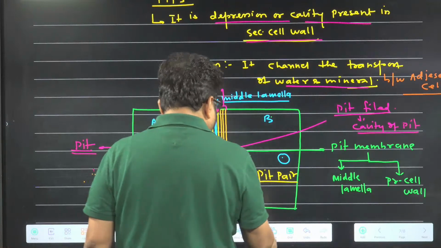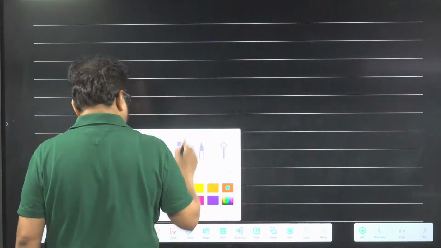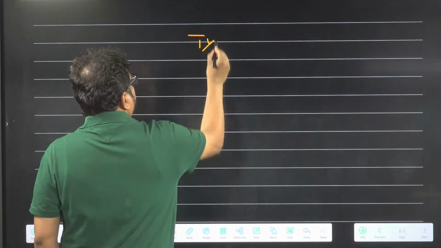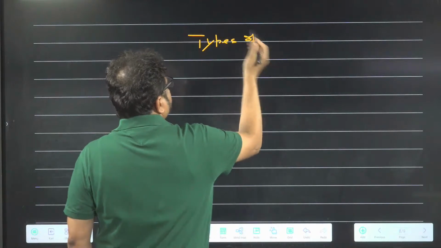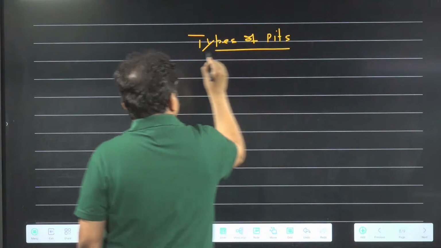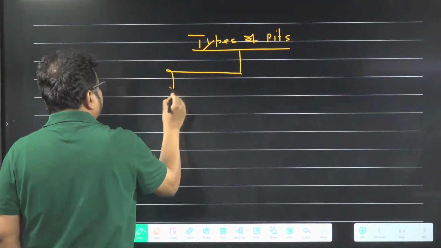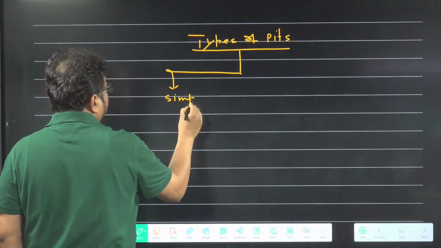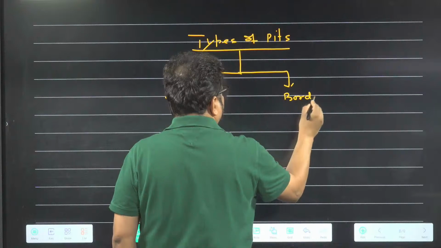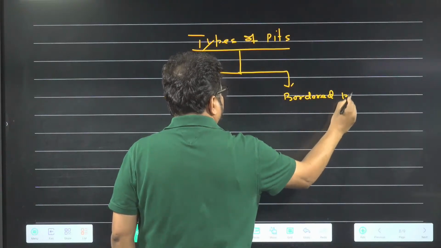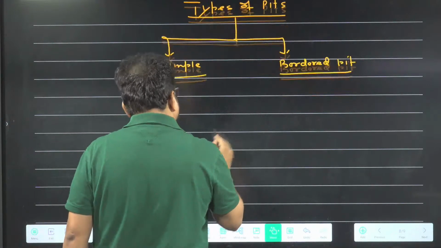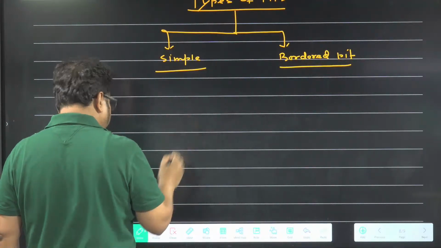Now I am giving you a basic idea about types of pits. Then I will leave the class. Types of Sclerenchyma we will deal with in the next class. So there are two basic types of pits. One is simple pit and one is bordered pit. How a simple pit looks in a diagram, I am telling you. Look at the diagram of a simple pit.